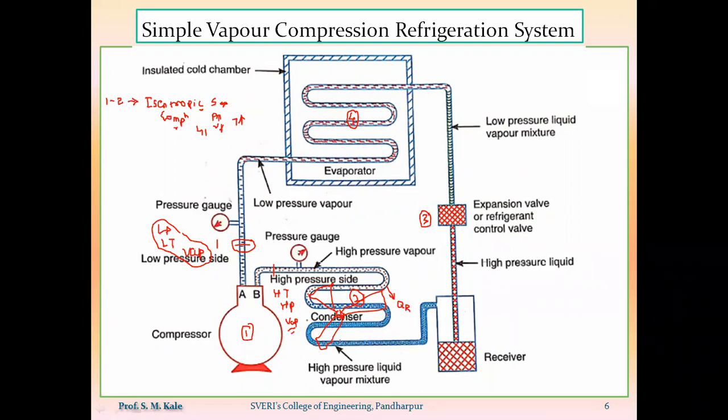And at the outlet of the condenser, we'll have the complete liquid refrigerant. So if I consider this as point number 2 and this as point number 3, the 2 to 3 process will occur inside of the condenser, and that 2 to 3 process will be called a constant pressure heat rejection process.